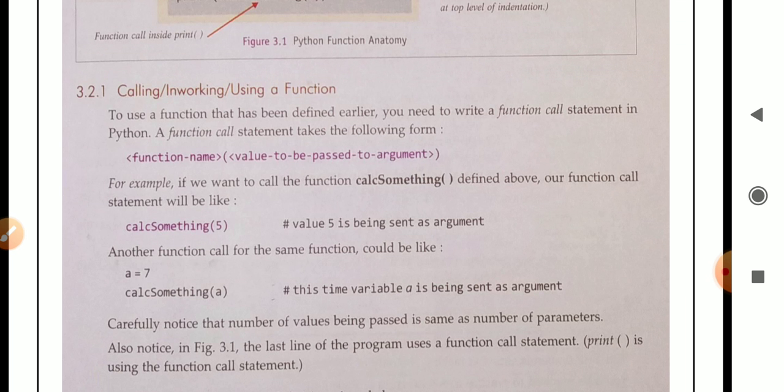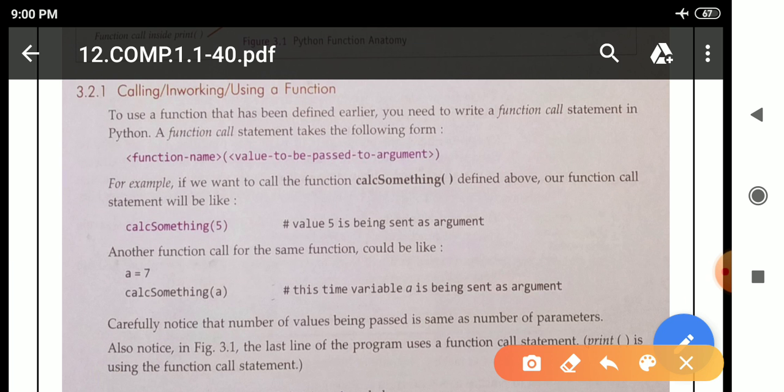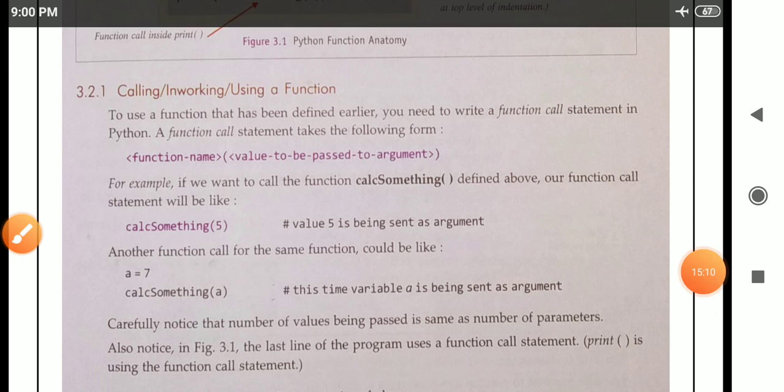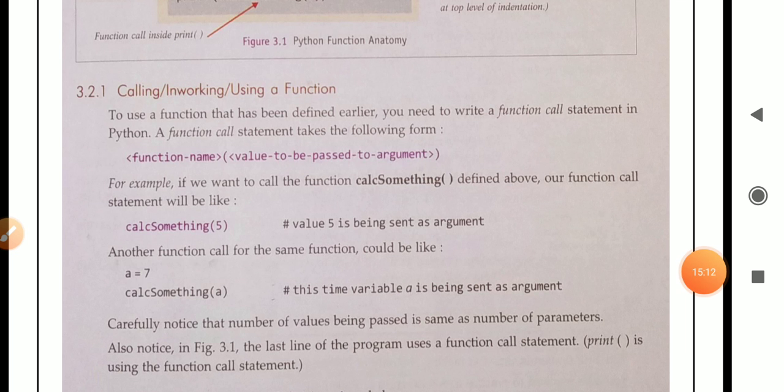Another function call for the same function could be like this. We can also call the function like this: first we write a = 7. After that, the function name cal_something, and in brackets we write a. Here we are passing the argument as a variable, but above we were passing the argument as a number, an integer. So this time the variable a is being sent as the argument.